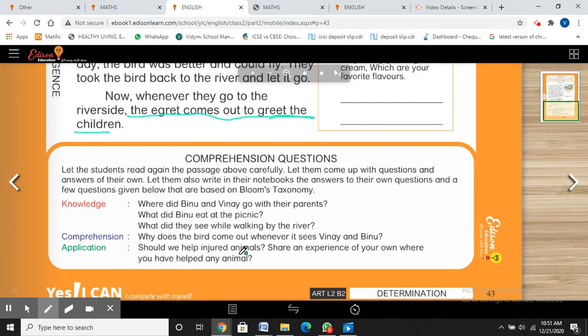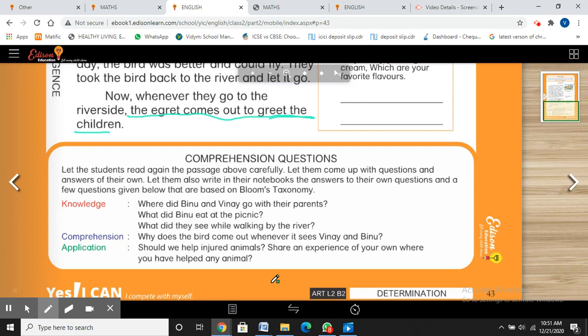Should we help injured animals? Yes. Share an experience of your own. You're going to tell me your own experience where you have helped any animal. You can say that in the winters, I used to give them a spare blanket or a blanket we don't use.